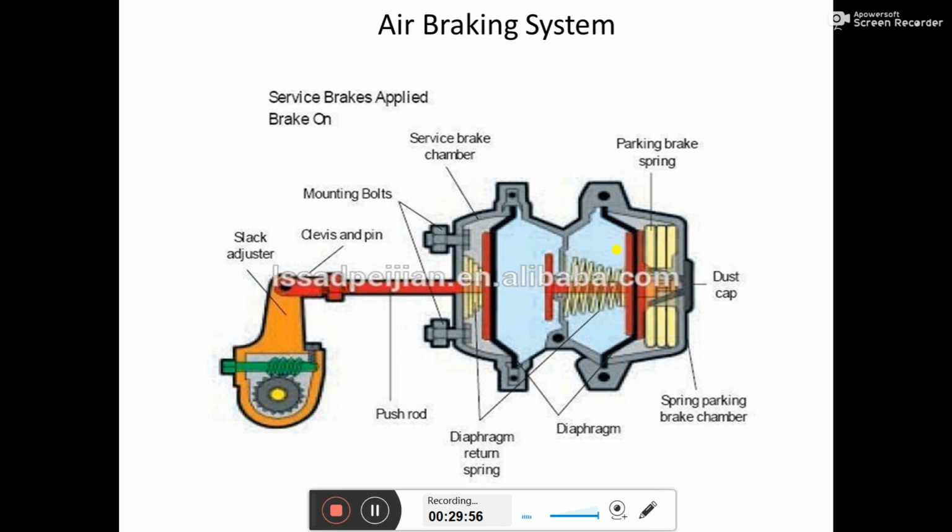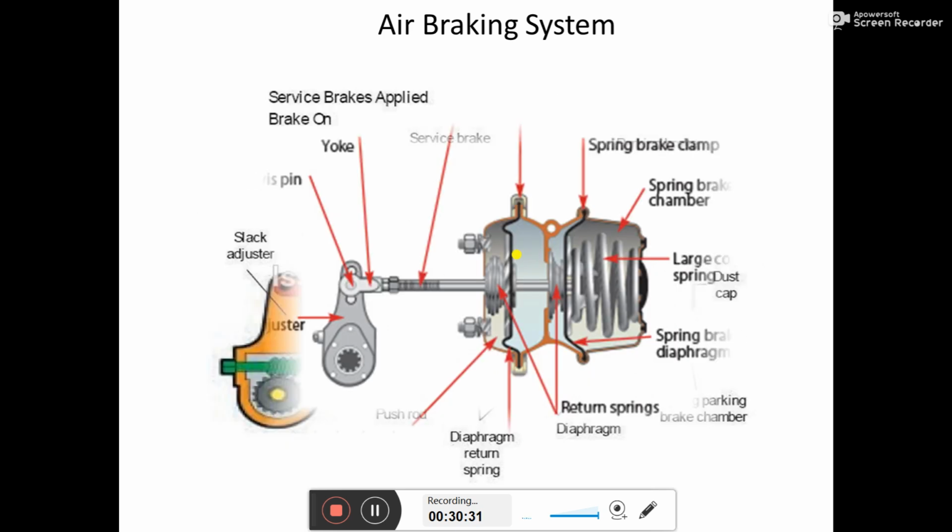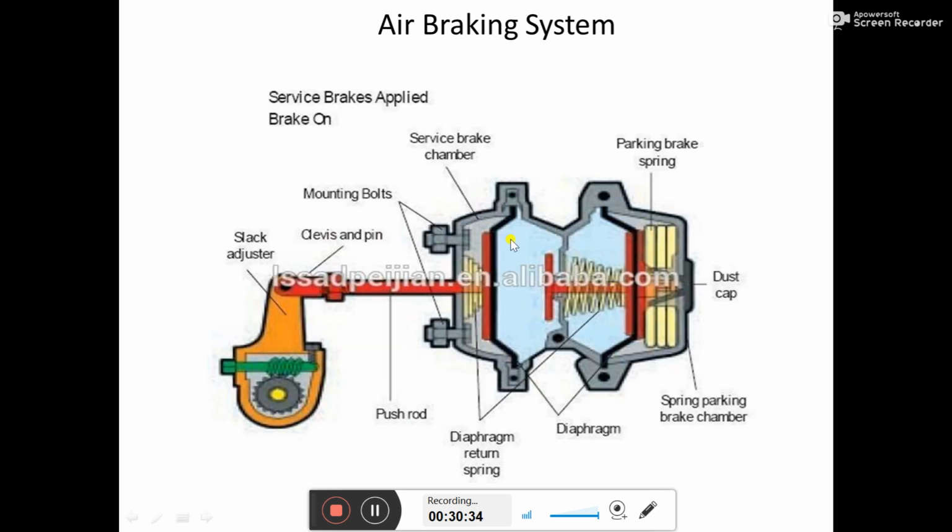So our vehicle is not parked now, we have removed the parking brake. So how do you make the vehicle park? It is only done with the help of that hand operated valve. What we are doing is just taking out the air from this side of the chamber in order to park the vehicle, or we are filling this side of the chamber in order to remove the parking brake. And this is the service brake, as we do in the case of such a diaphragm. But the parking brake is coupled with the service brake only in the case of the rear axle.